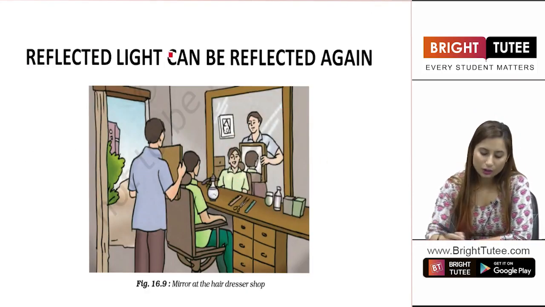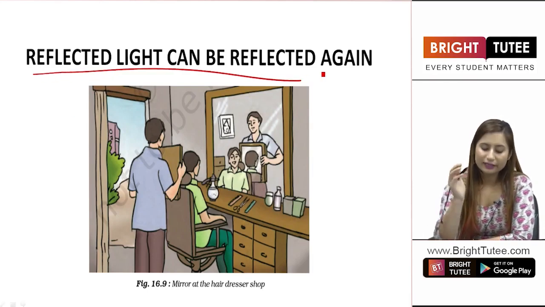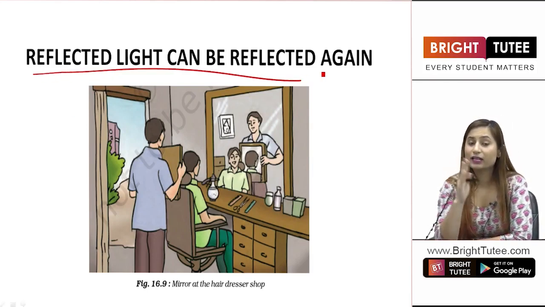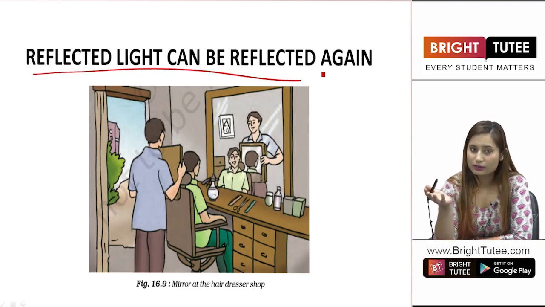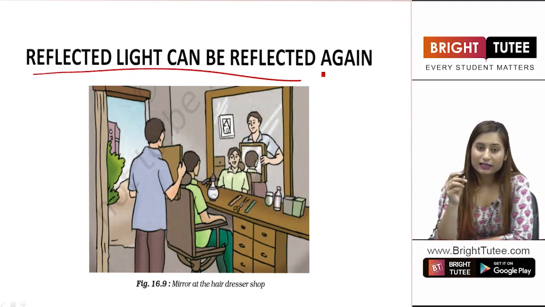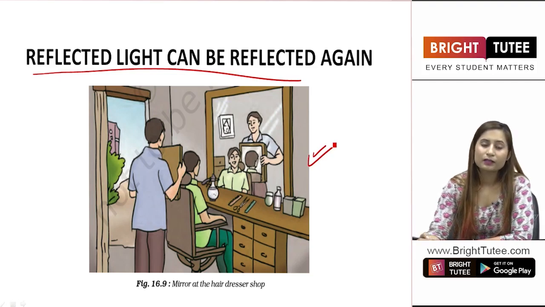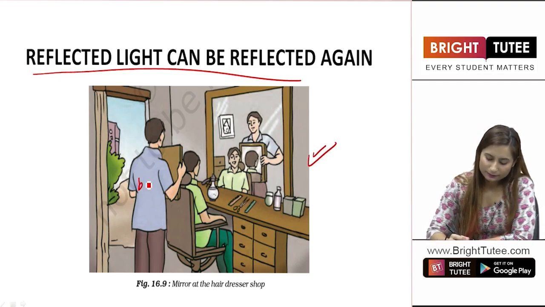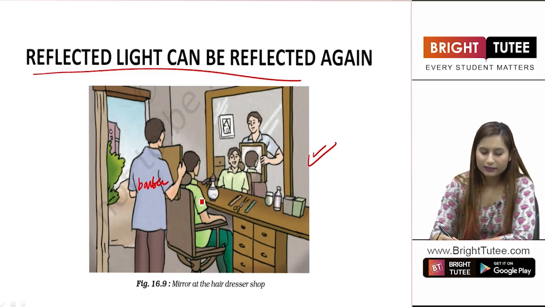This is the fourth topic of your chapter, that is reflected light can be reflected again. Have you seen any example around you where you have seen that light once reflected gets reflected again? How is that possible? There is a picture in front of you. In this picture, there is a barber and there is a student who has gone there to get his hair trimmed.